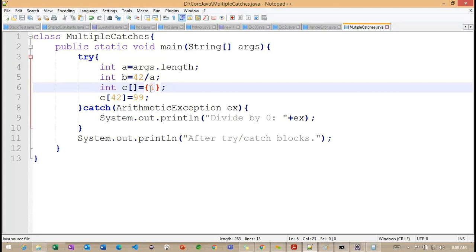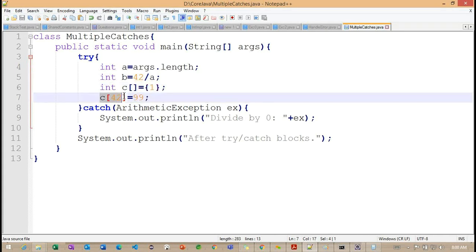Why is the length 1? Because we have only 1 element here. Getting the point? The value we have is only 1. So if you observe, see here, now it's pointing to the index here. This is pointing to the 42.